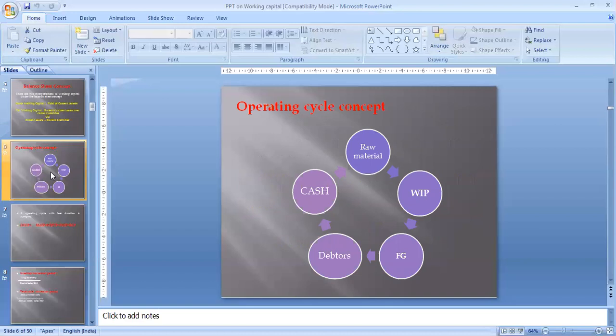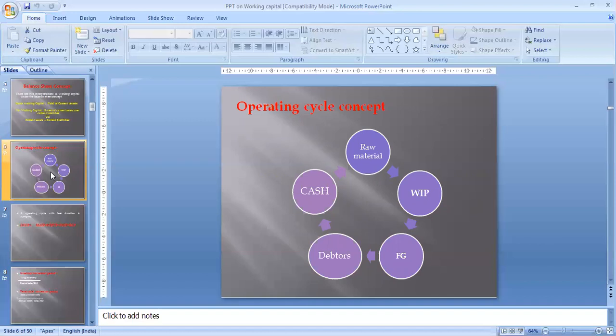The operating cycle starts with purchasing of raw material. There are 5 steps you can see. First is raw material, second is WIP, work in progress, then FG, finished goods, debtors, then cash. Firstly, the company purchases raw material for production, because raw material is a basic input for any type of production. You require some input, some material. So the company's production process starts by purchasing raw material.